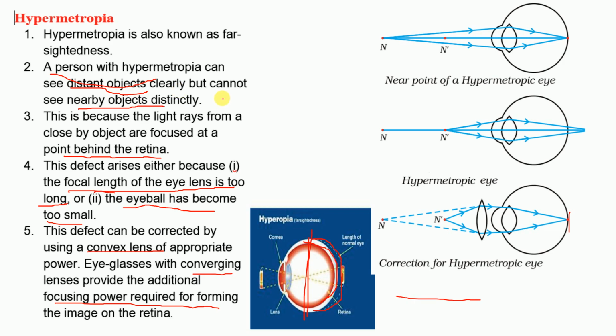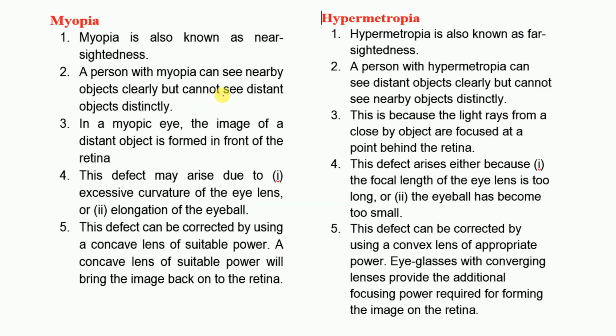So we can go to one more defect. Distinguish between hypermetropia and myopia. Myopia is known as nearsightedness or short-sightedness. Hypermetropia is known as farsightedness or long-sightedness.